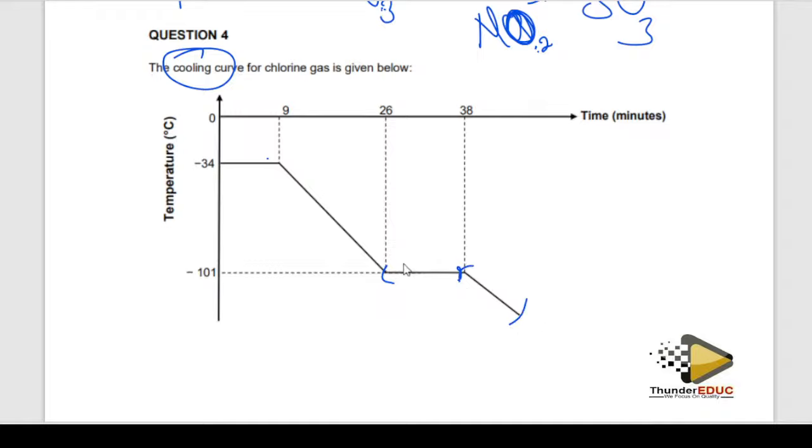When there is a change in the phase, this one becomes freezing. And then when it's condensing, meaning that it's changing from the gas to a liquid.